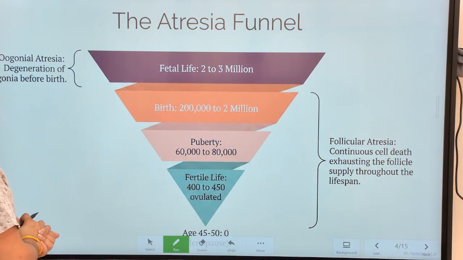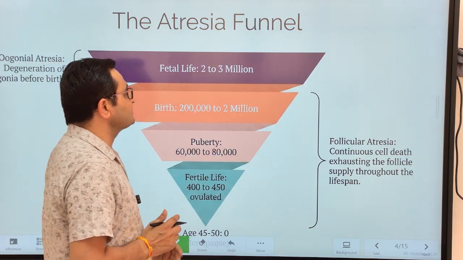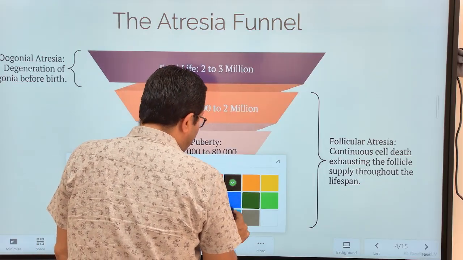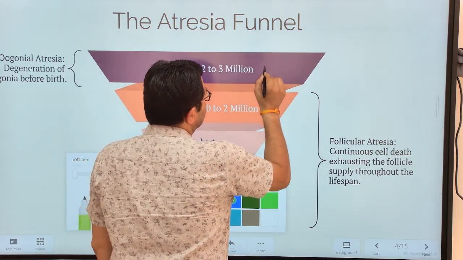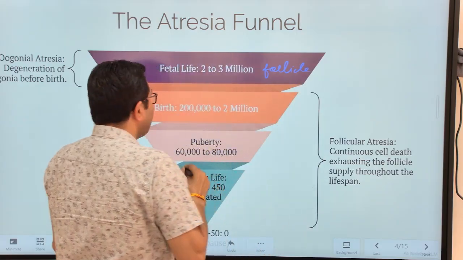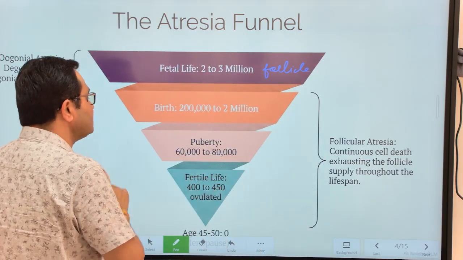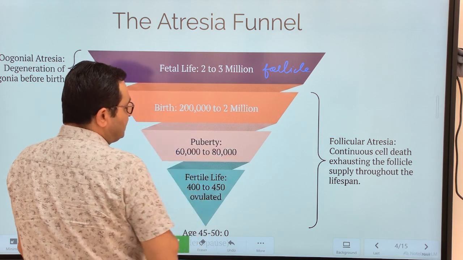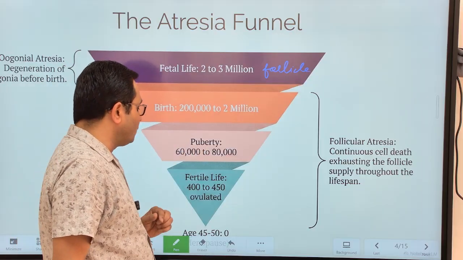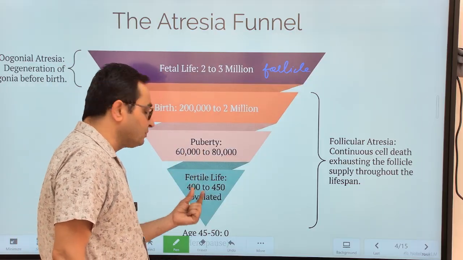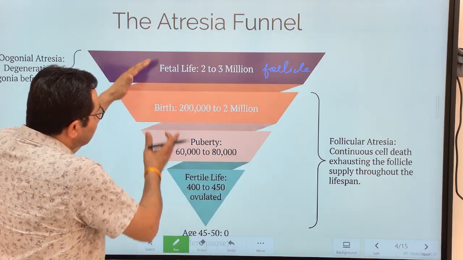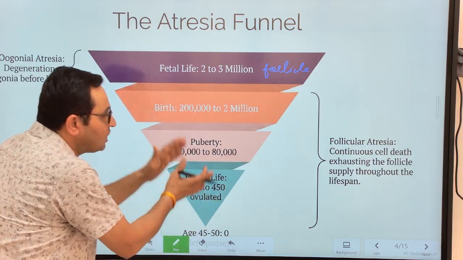In fetal life, 2 to 3 million follicles are formed. The number of follicles produced in a human female is about 2 to 3 million. Very clear? And by the time of birth, 2 million remain in each ovary. By the time of puberty, there are about 60 to 80,000 in each ovary. And out of the 60 to 80,000 follicles, only 400 to 450 produce an ovum.